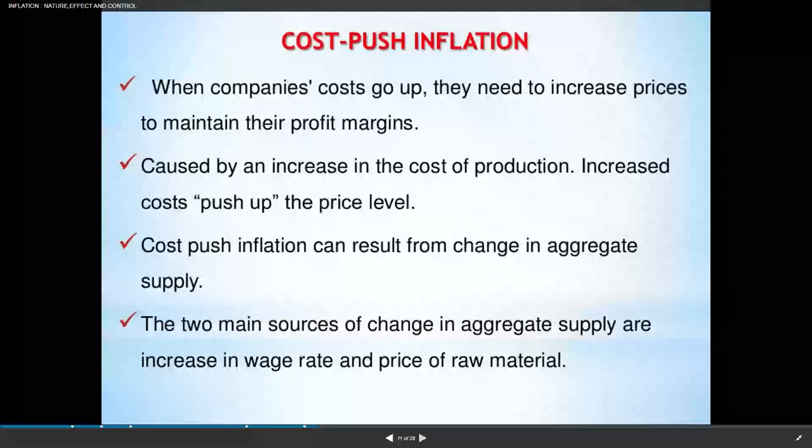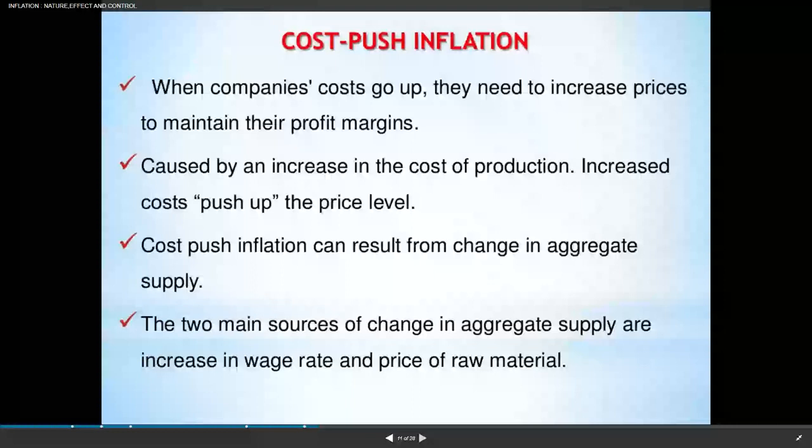So are you following what is the difference between demand pull and cost push? Is it clear? So, what is the difference between demand pull inflation and cost push? Demand pull inflation means from the side of the consumer, and cost push inflation means from the side of the producer.